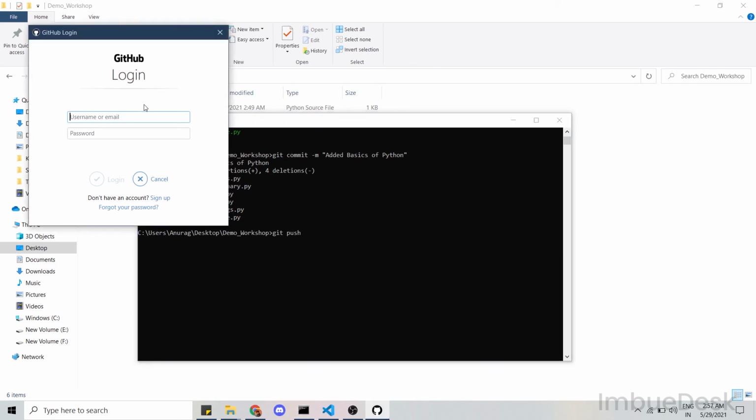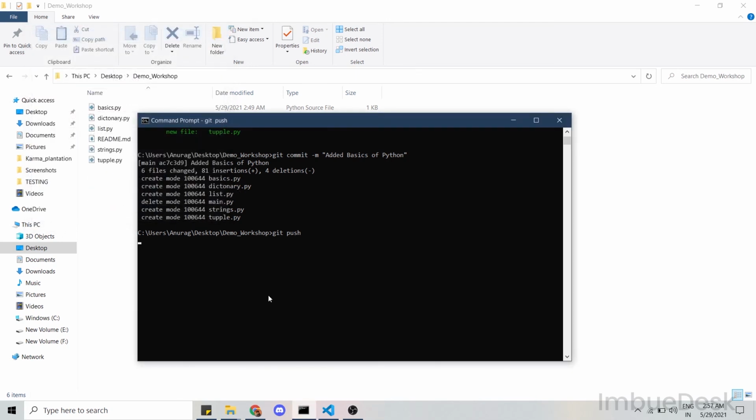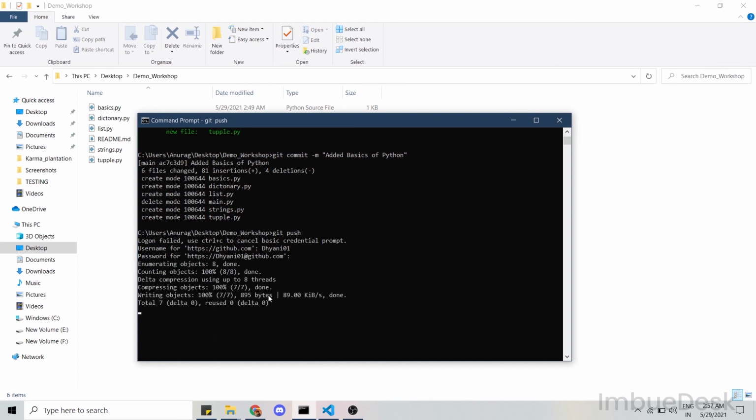Wait, it is asking my username. Actually I didn't log in. Wait, it's asking again. And I think it should push now. Yeah, it pushed. Everything is pushed.